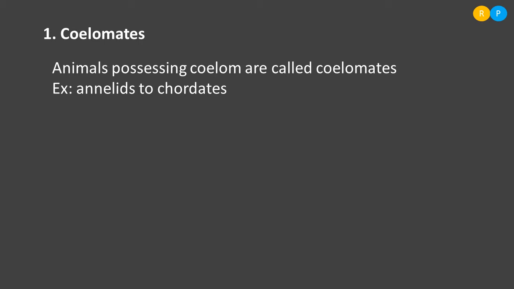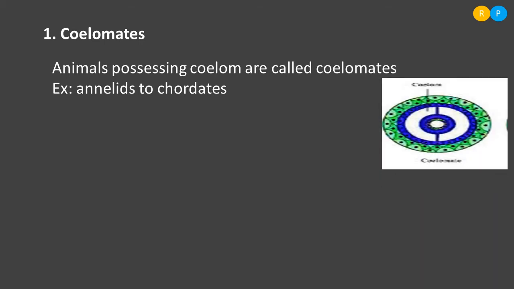Let us have a look into this diagram. Here you can clearly notice where the animal actually has a coelom, the body cavity. The green outer layer you see is the ectoderm, or you could also consider it as the body wall. The small inner green layer you can notice in the diagram is known as the gut wall. That means the wall of the digestive system. Clear. Between the body wall and gut wall, you can see the presence of a cavity. That means an empty space is present here.